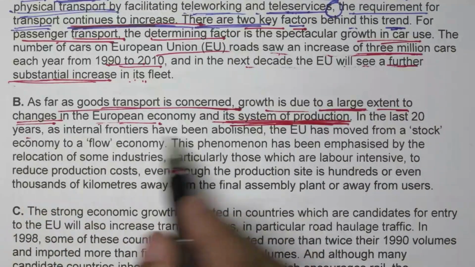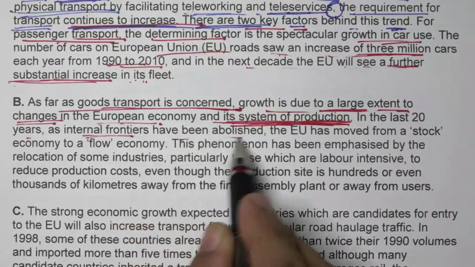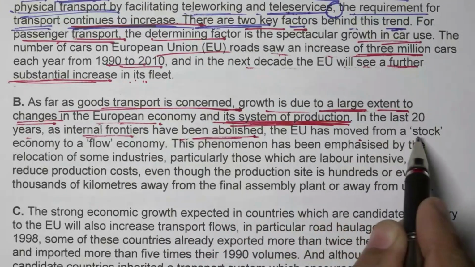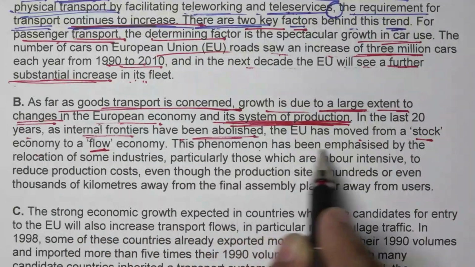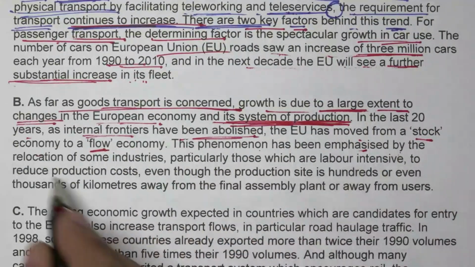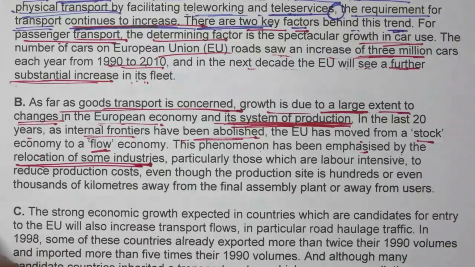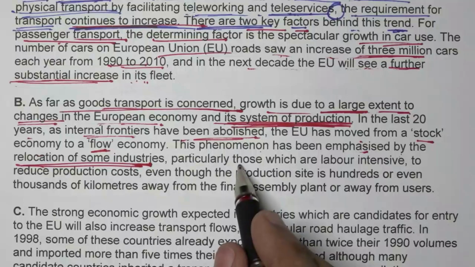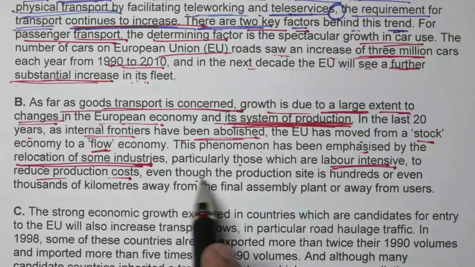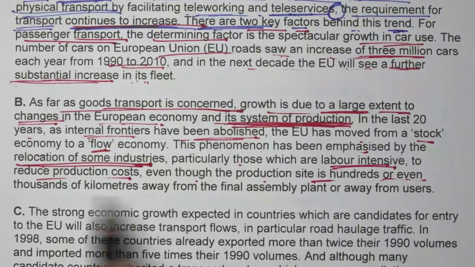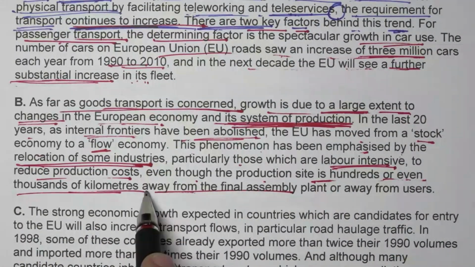and then the developments we could see in the last 20 years. Now see what changes have come: internal frontiers have been abolished. The European Union has moved from a stock economy to a flow economy. The phenomenon has been emphasized by the relocation of some industries. First line, changes I see: relocation of some industries, particularly those which are labor intensive, to reduce the production costs, even though the production site is hundreds or even thousands of kilometers away.